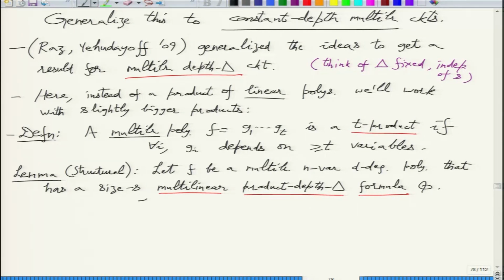Then f can be written as a sum of at most s multilinear t products.